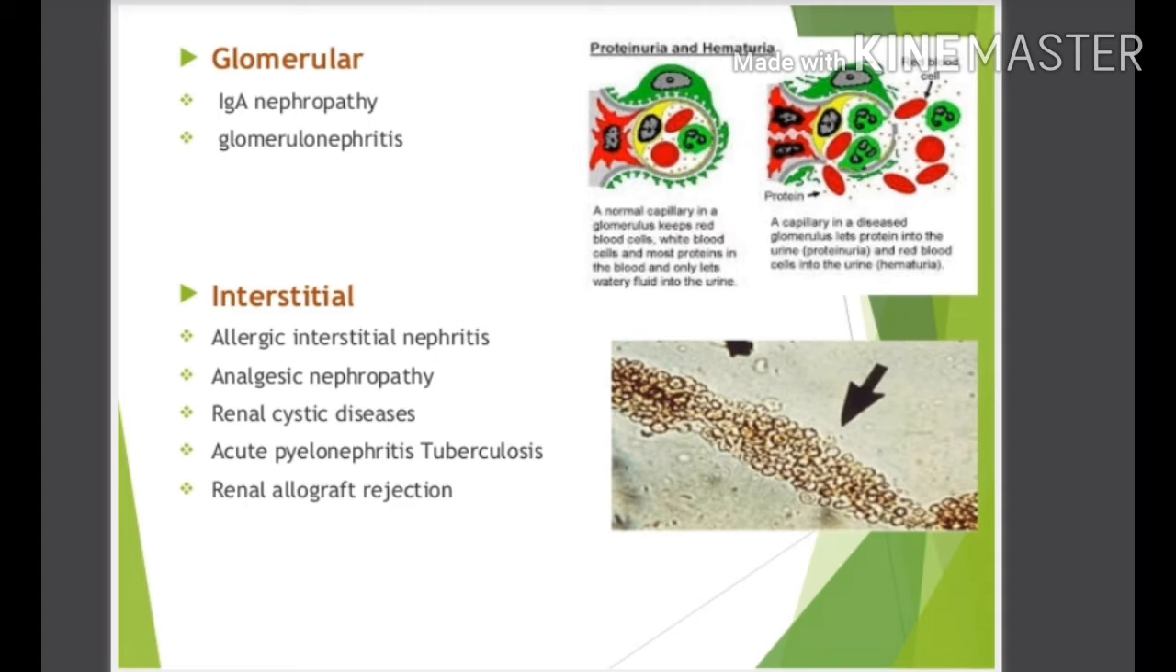So these are diseases of the kidney; various parts of the kidney get these diseases, which cause the hematuria. Can you see the picture here? Here we can see the RBCs in the urine sample. This is a microscopic picture.